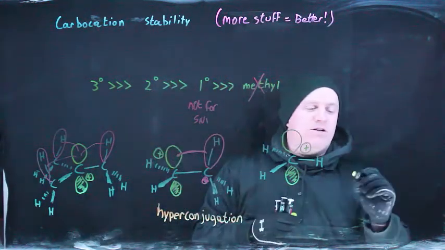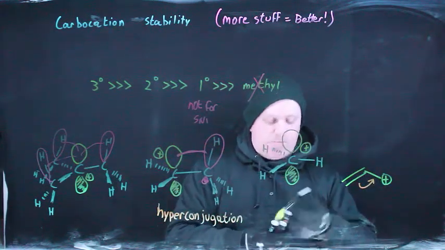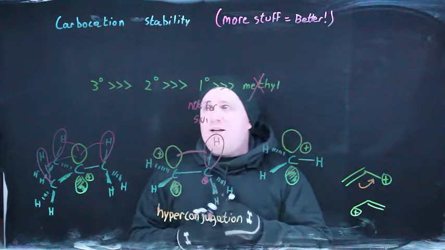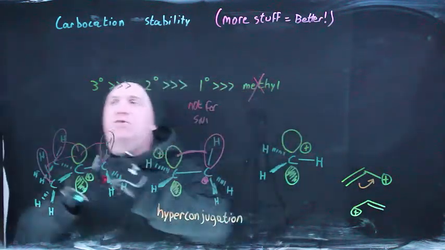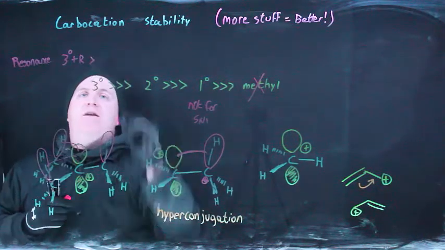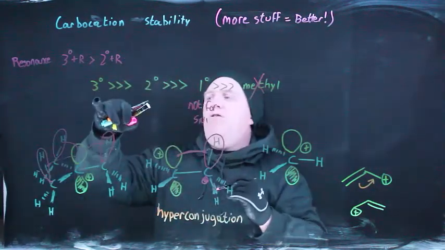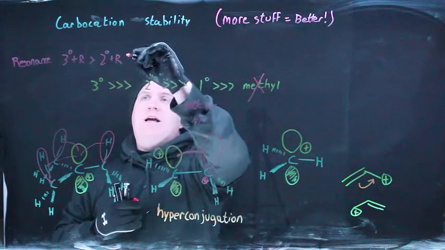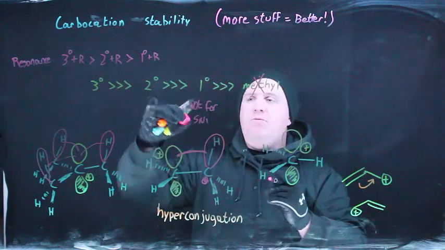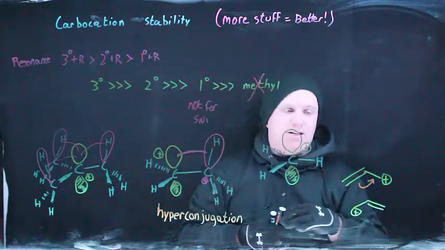What would be even better still? If we had a nearby pi bond, then you would actually have a resonance scenario, and that would stabilize things even more. And this would be a substantial improvement over carbocation stability as well. So not considered in this initial list is resonance itself. And the idea is that a tertiary plus resonance is going to be better than a tertiary was originally, and a secondary plus resonance is going to be on the same order of magnitude as a tertiary without resonance, and a primary plus resonance is going to be at least on the order of a secondary. So basically, having resonance shifts you over substantially, and that is because it can substantially stabilize the carbocation intermediate.